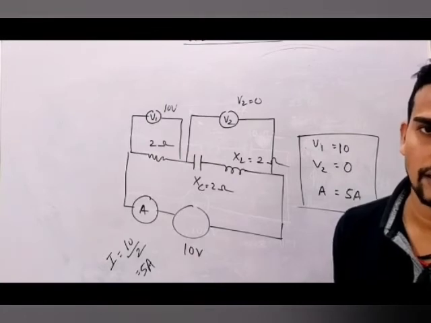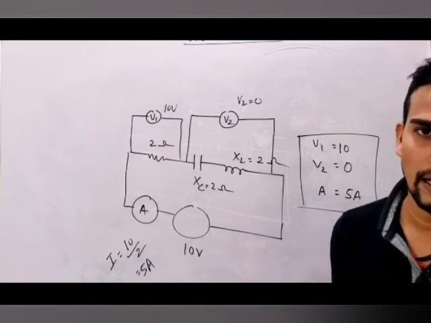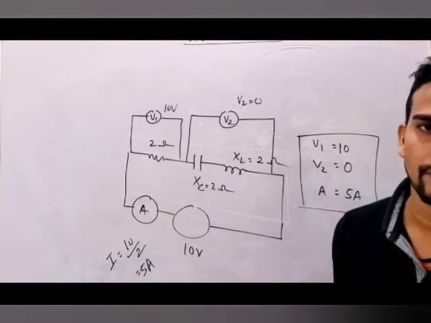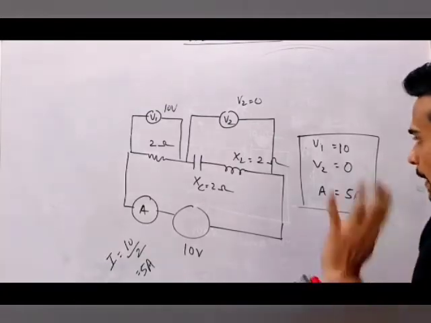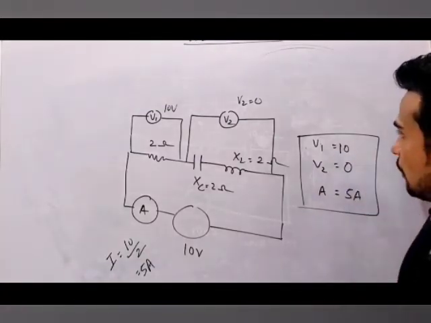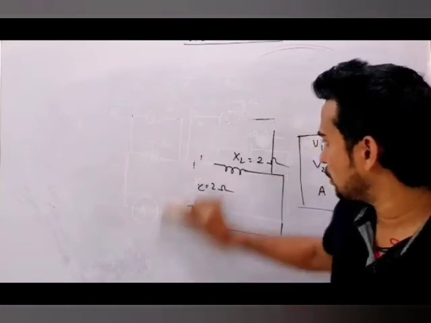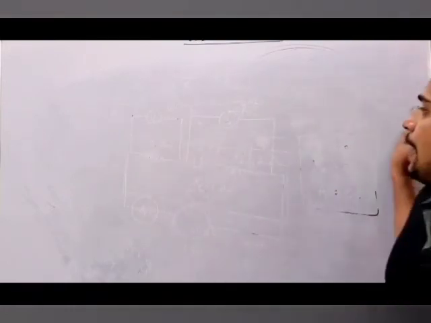So XL by R or XC by R. XL will be omega L. XC will be 1 by omega C. What will be omega? 1 by root LC. So this is what we have got in the different types of circuits which we get in our AC.